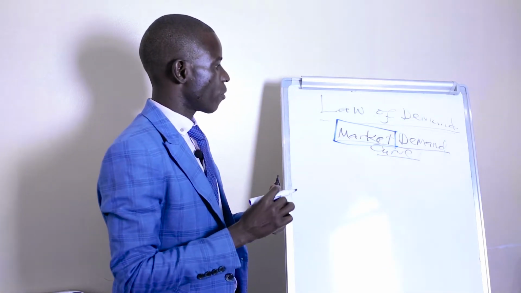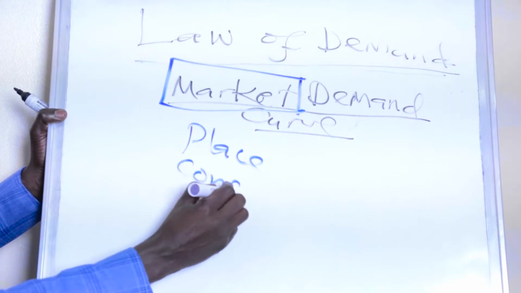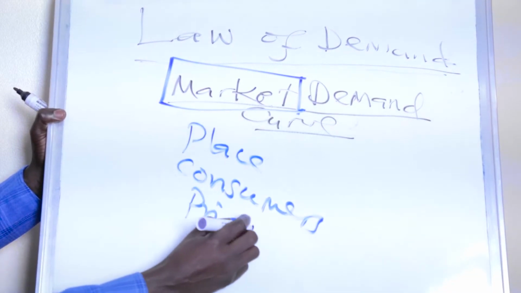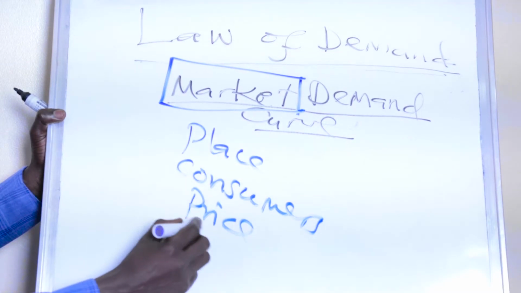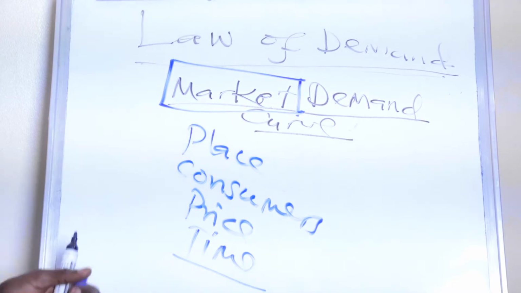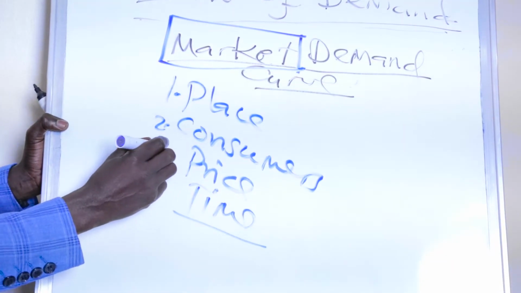So a market is a place where buyers and sellers meet to exchange different goods and services at a given marketplace and a given market price. So there should be a place, there should be consumers, there should be the price for the commodity, there should be a specified time for the exchange to take place. For the market to exist, these few factors must be considered.